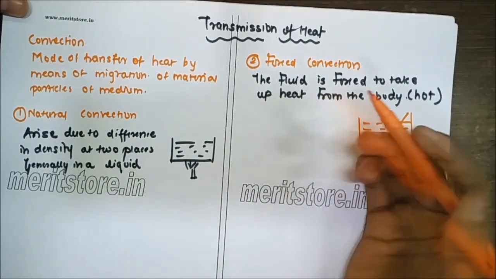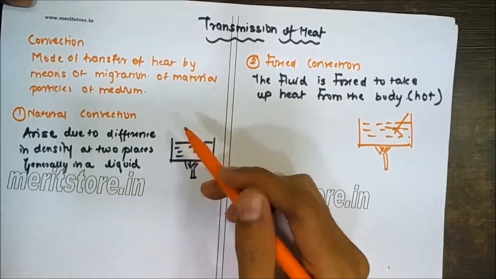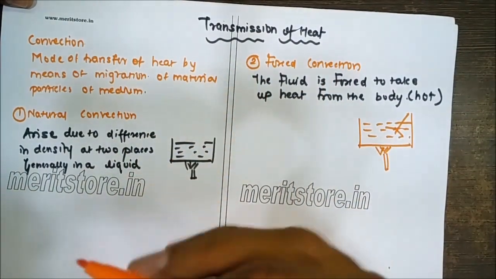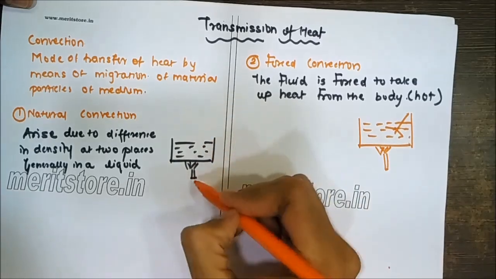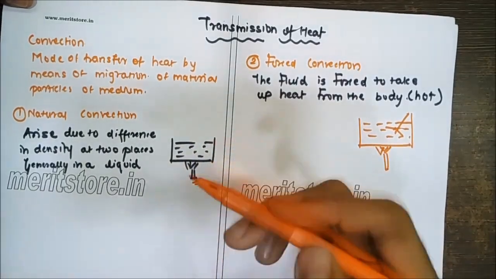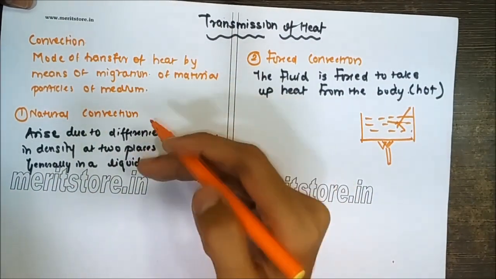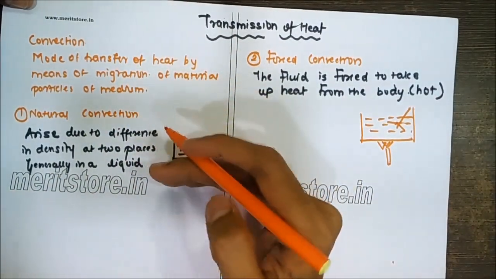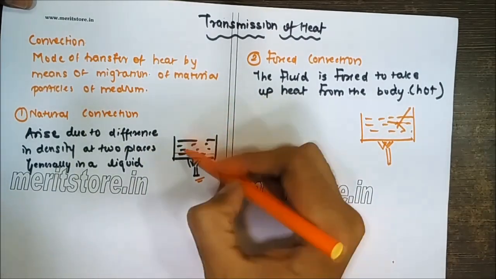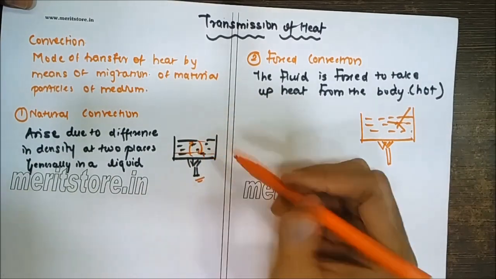As a simple example of natural convection, we have water kept for heating with a burner, so the water is continuously getting heated up. Here the water moves because of the change in densities. Firstly the lower layer of the water gets heated up and tries to move to the upper part, and the upper cold water tries to move to the lower part.